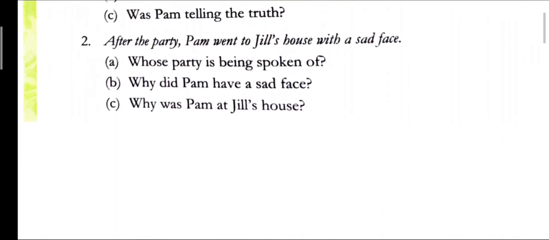"After the party, Pam went to Jill's house with a sad face." Whose party is being spoken of? Jill's birthday party. In this context, the party being spoken of is Jill's birthday. Why did Pam have a sad face? Because she was acting, saying that she lost the ring. Why was Pam at Jill's house? Pam was at Jill's house for Jill's birthday party.